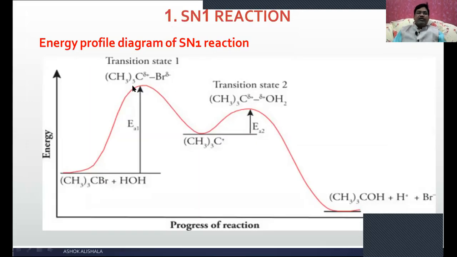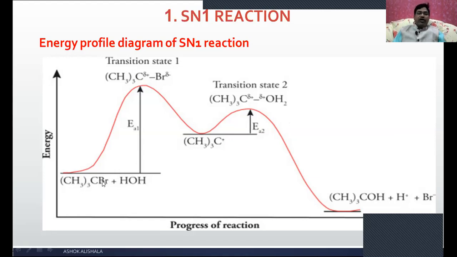You can see this is the energy profile diagram. You can have 2 peaks, whereas in the case of SN2 you have only 1 peak, but here 2 peaks. How are these 2 peaks formed? Let us see. Here this is tertiary butyl bromide, and this is the water, which acts as a nucleophile, and they approach each other during the course of the reaction. In the first step, what happens?